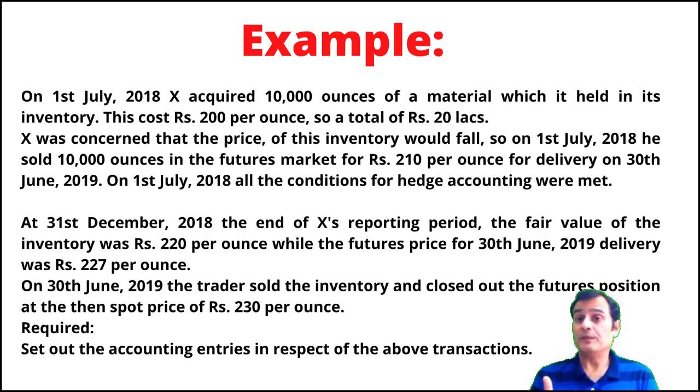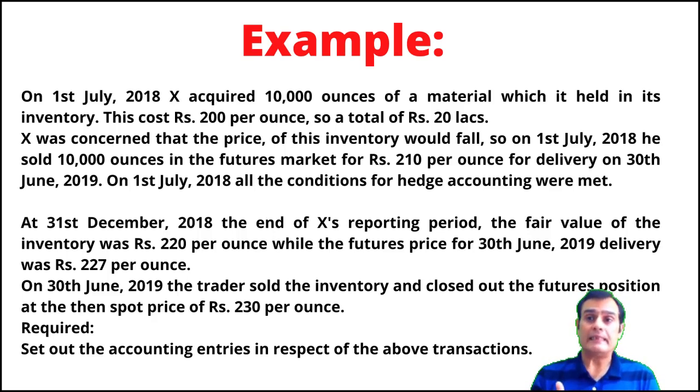So he says that the inventory is acquired at the rate of 200 rupees an ounce. So for 10,000 ounces, the value comes to 20 lakhs. It says X was concerned that the price of the inventory would fall. So he's more concerned with the fair value fall. And since he's concerned with the fair value fall, it makes sense that we apply a fair value hedge.